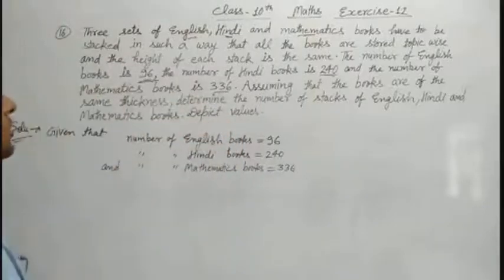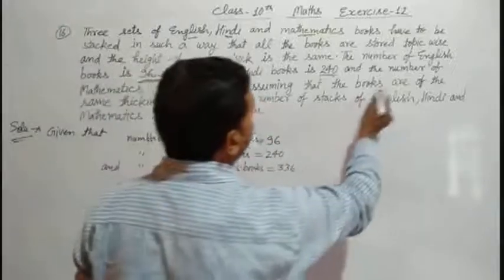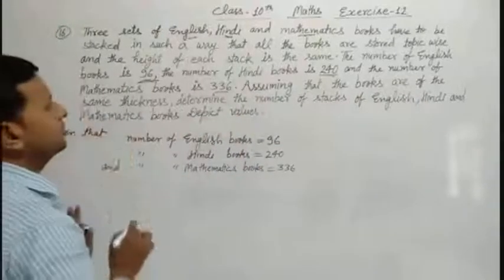Now in this case we are given, assuming that the books are of the same thickness, means see here.